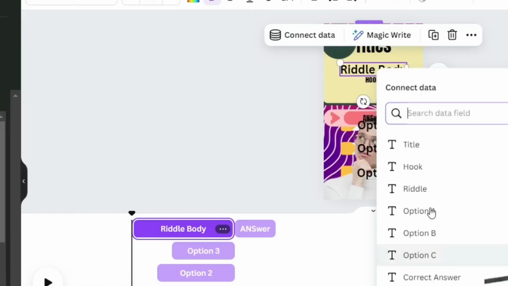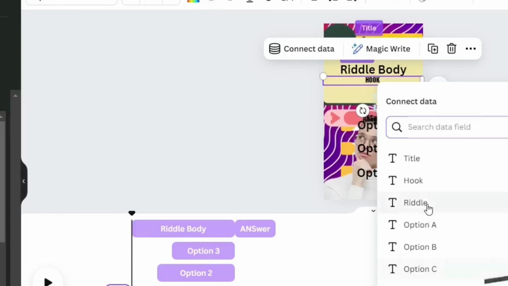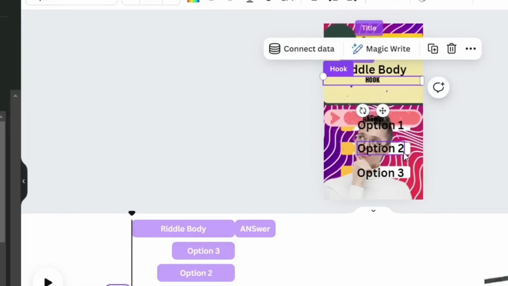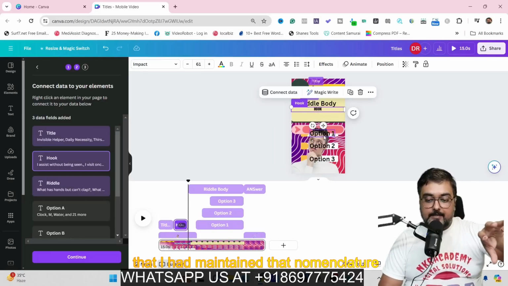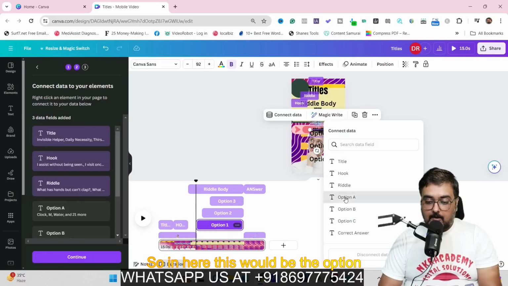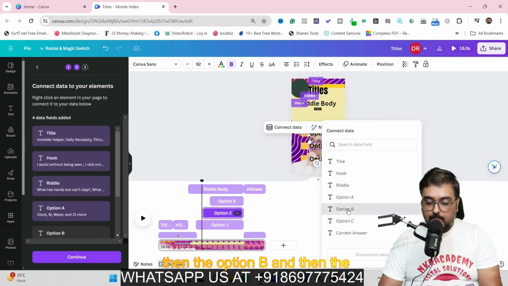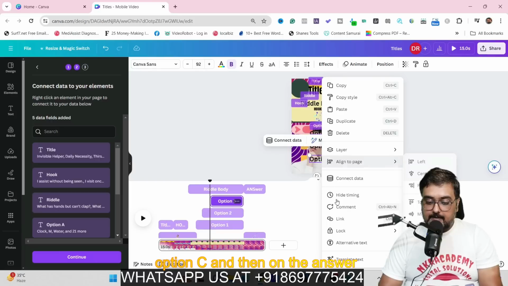Again, we'll go over to connect data and we will connect it with the riddle body. Then there's the hook. Again, connect data. Hook. So that's why it was important that I had maintained that nomenclature. Otherwise, it would have been difficult for me to find out everything. So in here, this would be the option A, then the option B, and then the option C.